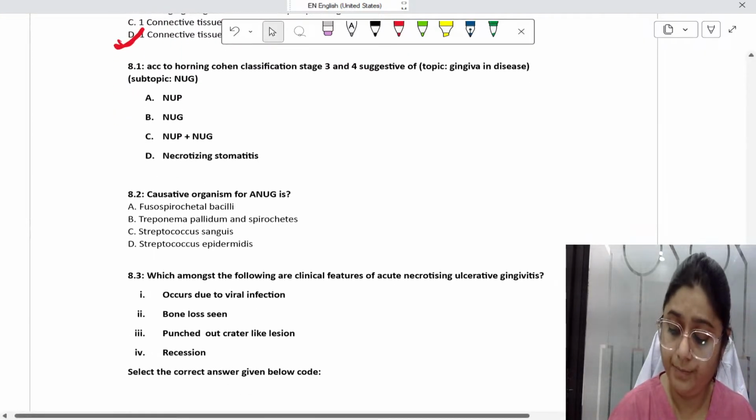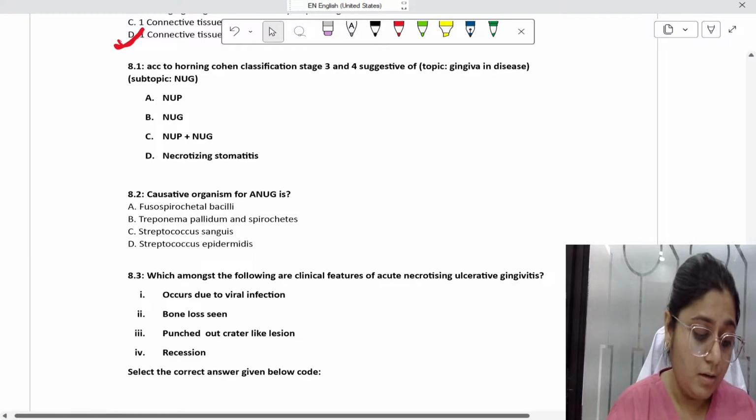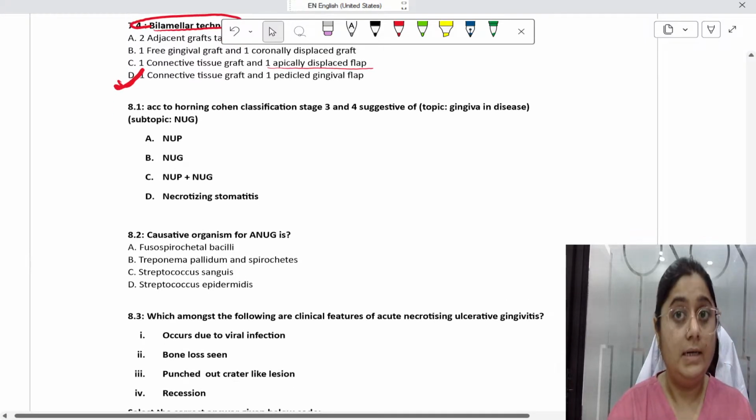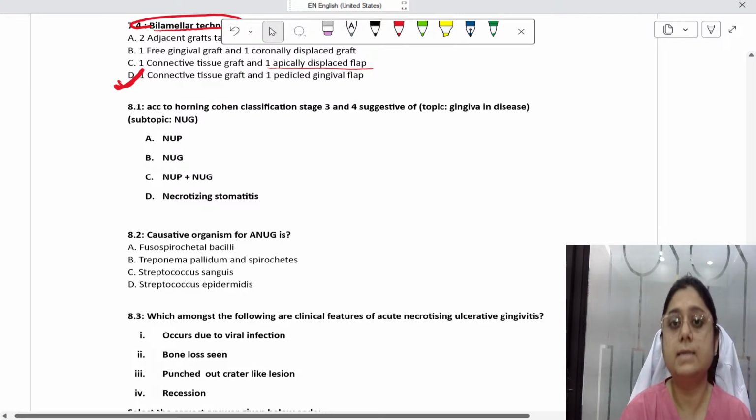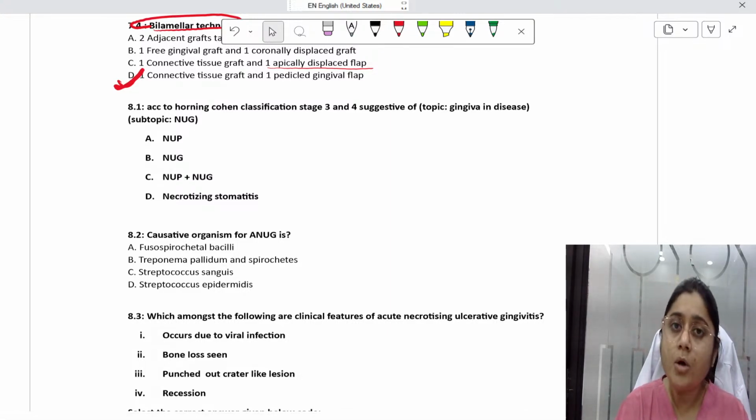Now the next question is again NUG, necrotizing ulcerative gingivitis. This topic, guys, whether you take NEET or INI, one question will always come. Sometimes there are 2 questions from this topic. So NUG, even if someone wakes you from sleep and asks you anything, you should know it. NUG is very important. Any question from this topic you should know.